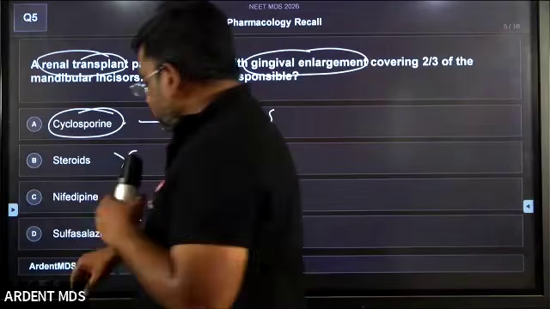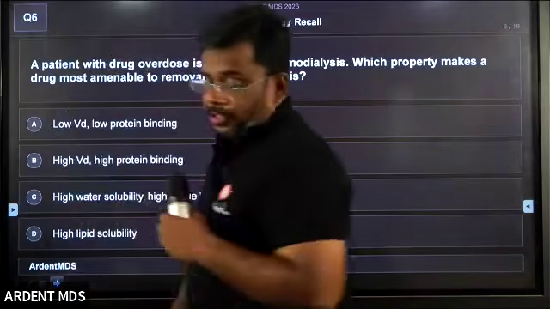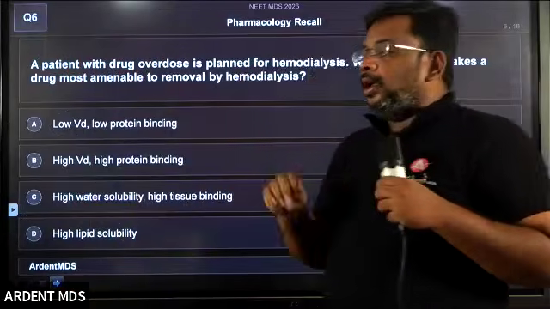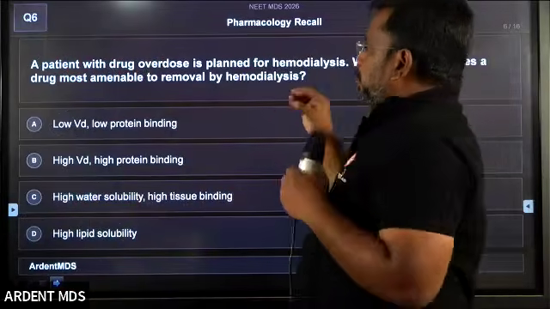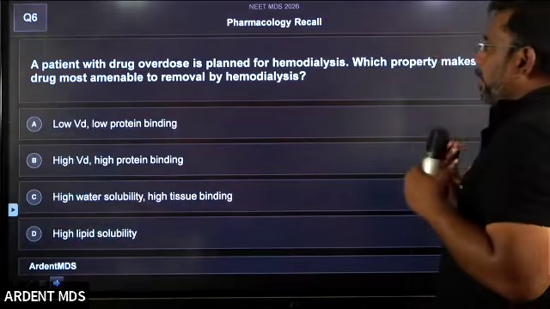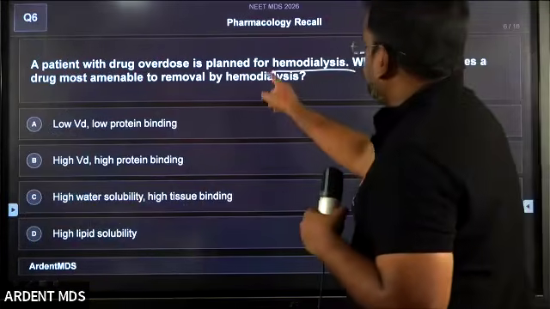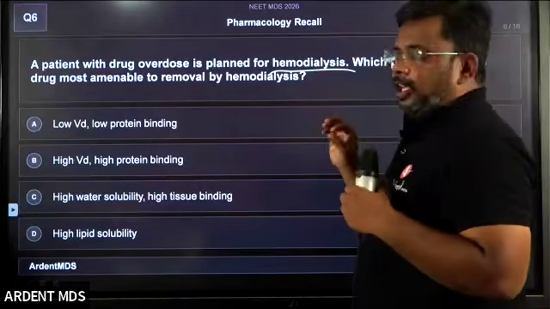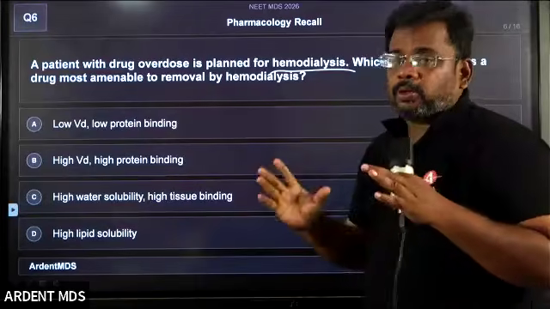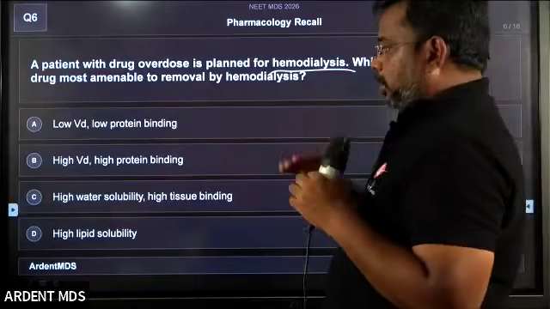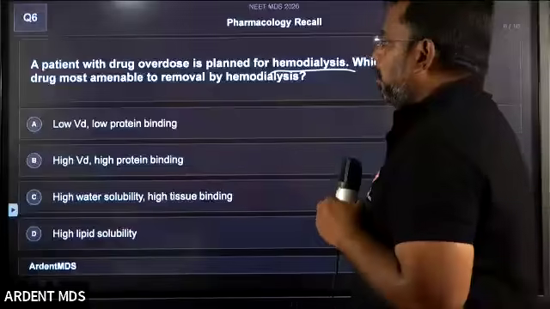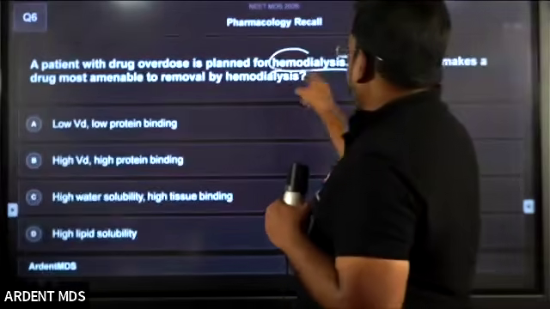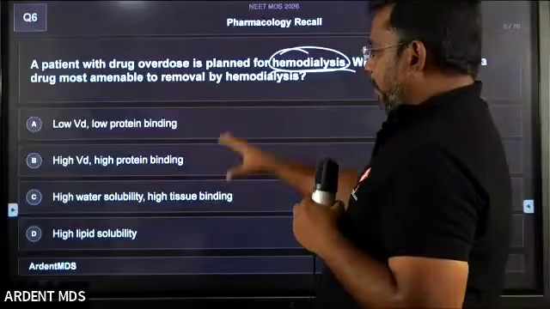Good. So coming to the next question, a very, very super question. Nice question actually. The patient is actually planning for dialysis. Which property of a drug makes it most available to be removed by hemodialysis? Very good question, students. Very good concept actually. I like this question very much. This question asks which drug is more suitable for hemodialysis.